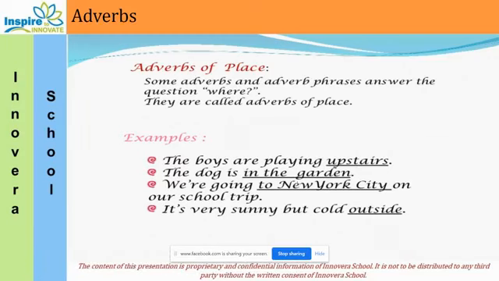The dog is in the garden. Where is the dog? In the garden. So here the dog is in the garden, so it is telling about the place. Where is the dog?